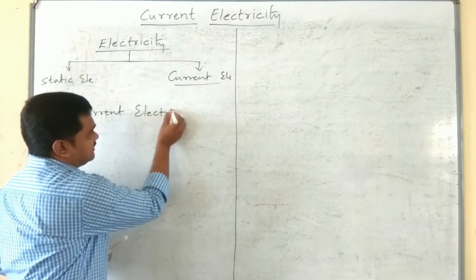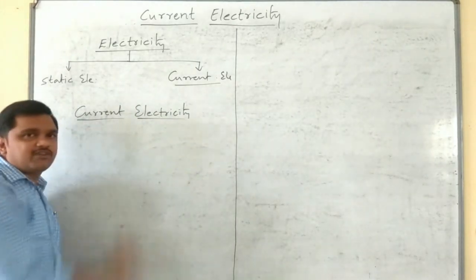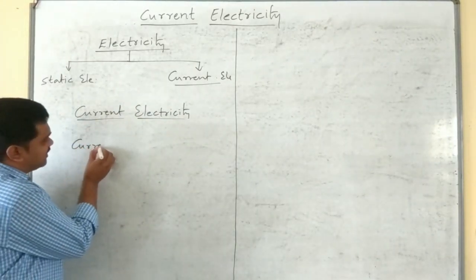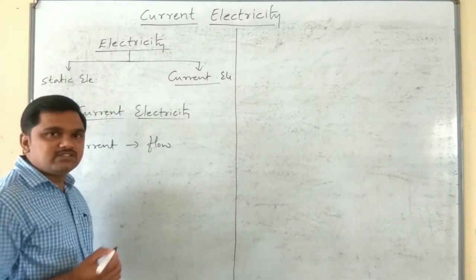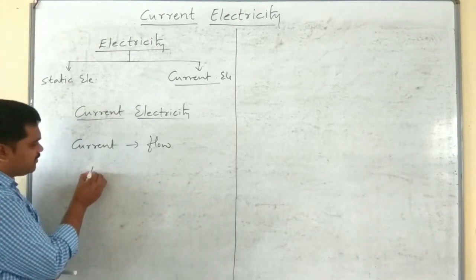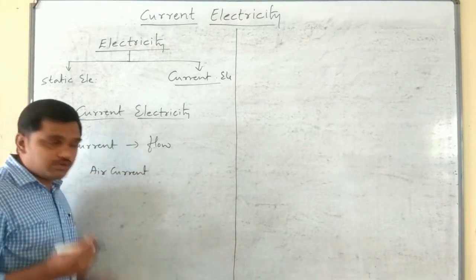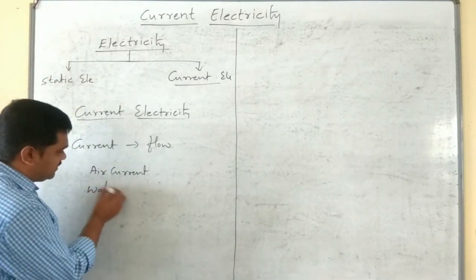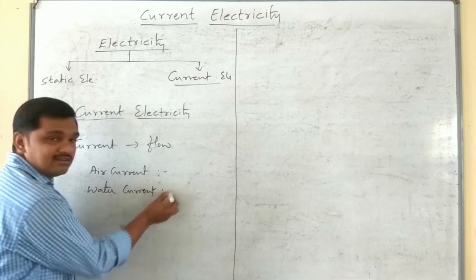First of all, what is the meaning of the word current? The meaning of the word current is just a flow. In nature we can find air currents, which are due to blowing wind. Next, water currents, which are due to flowing water.